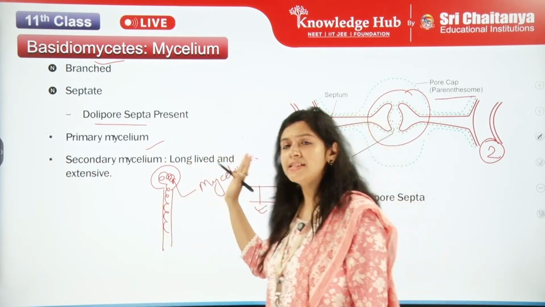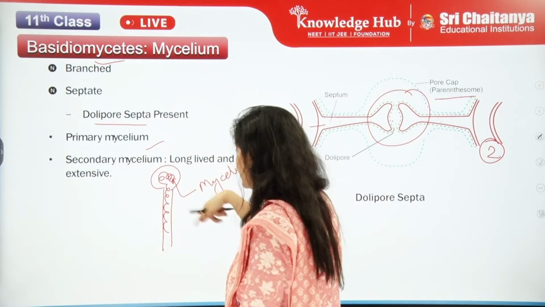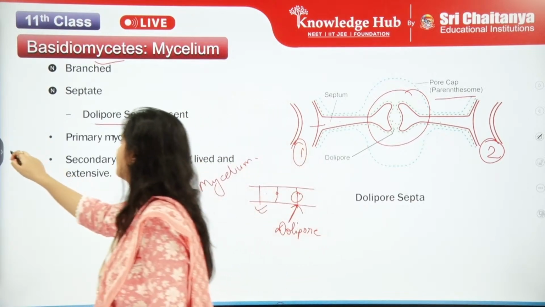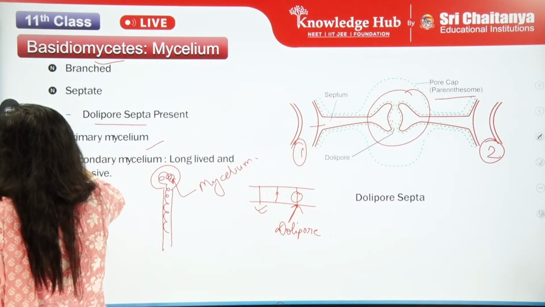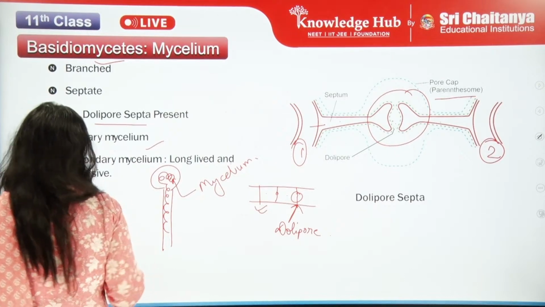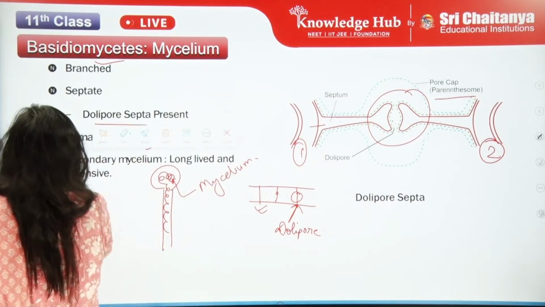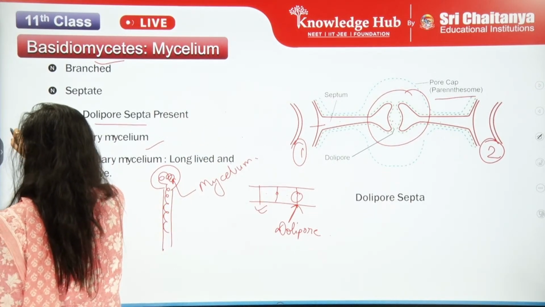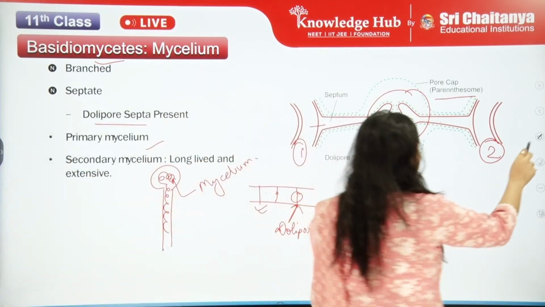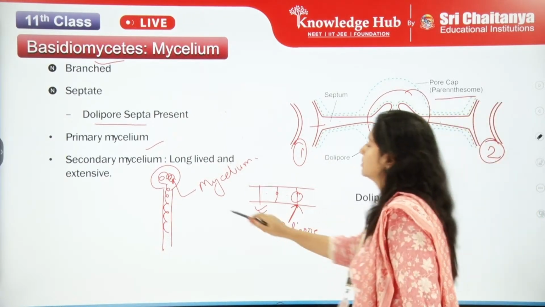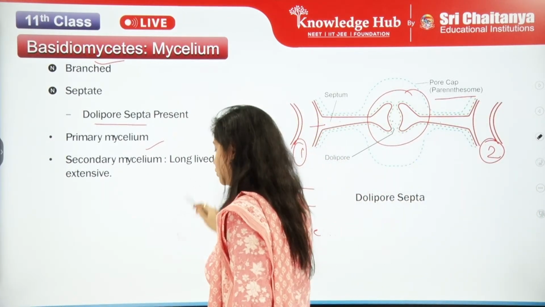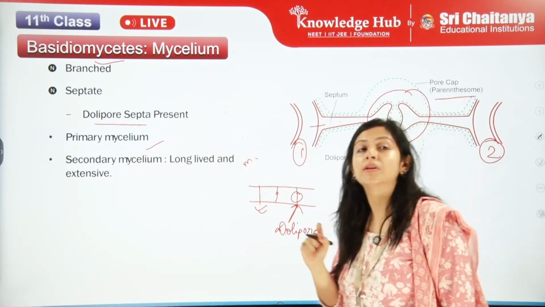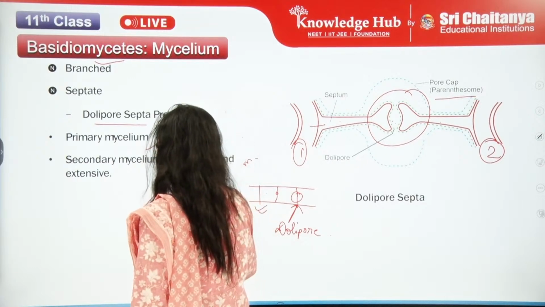Mycelium is comprising the inner structure. Let's see, there is one single mycelium which is formed first.